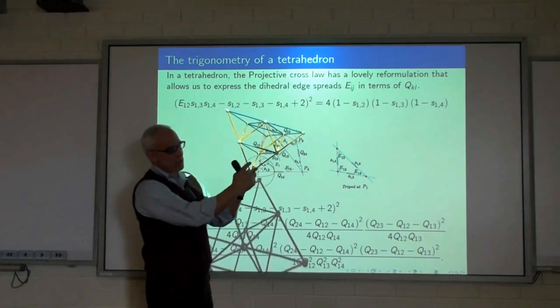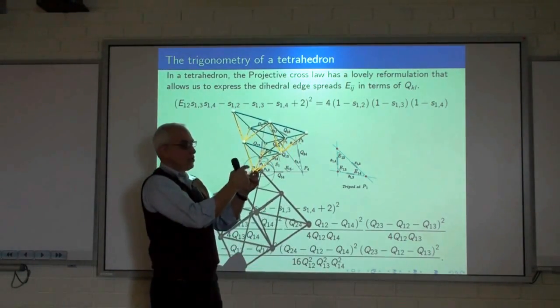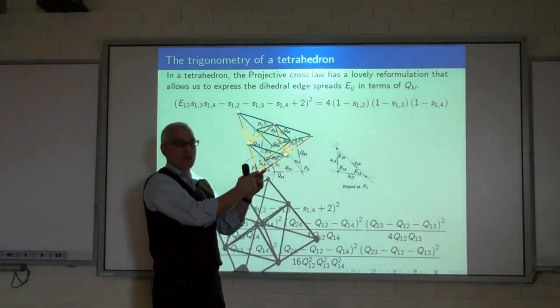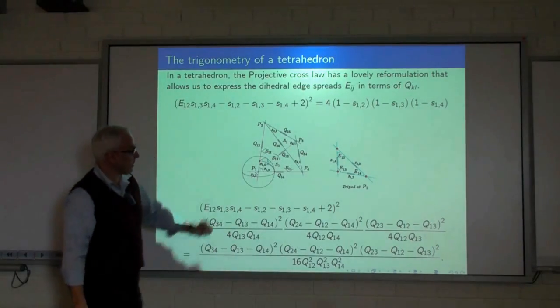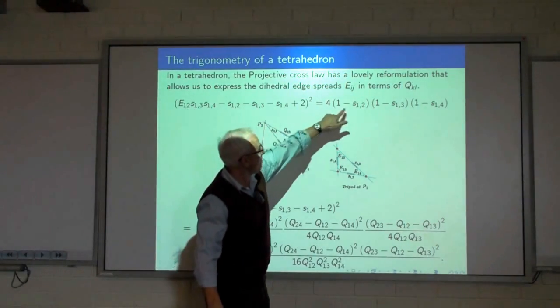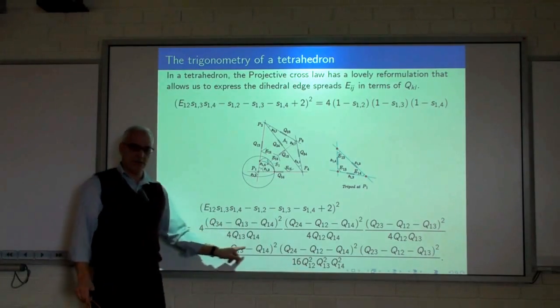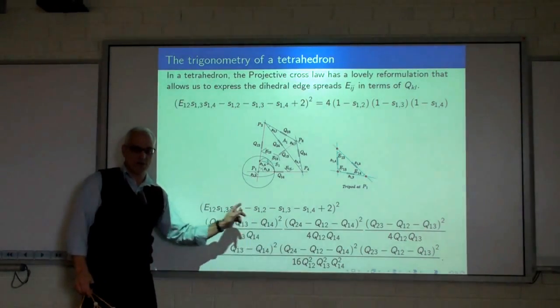This spread here is part of this triangle, and so we can write it down from the planar cross law in terms of these three quadrances. That's what I'm doing here. So on the right hand side, this 1 minus S12 is exactly this expression here, which maybe is familiar from the planar cross law.